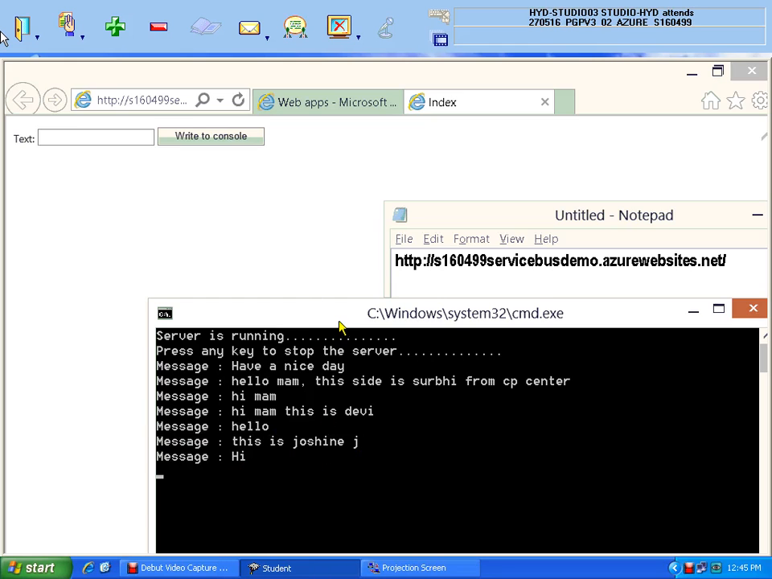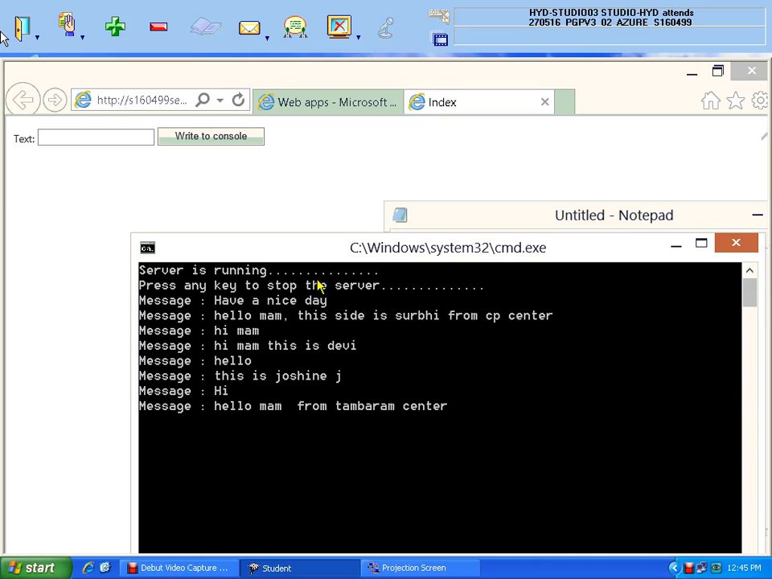So are you understanding? Everybody is accessing the application which is in Azure, but that is accessing the WCF service of my local computer. See how nice it is. The interaction is happening through the service bus.